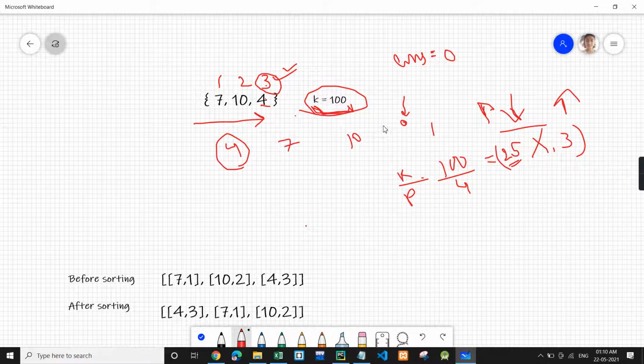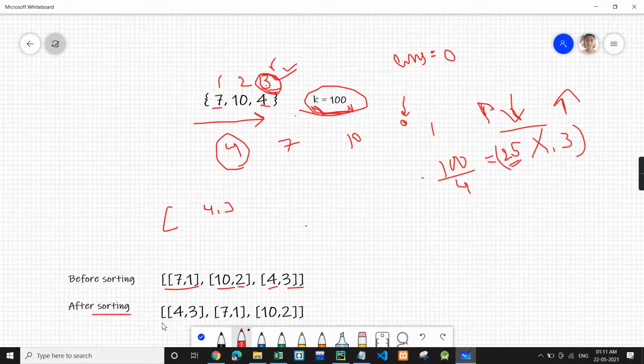Let's go through the algorithm first, but before that, after sorting, we will also lose the day. So we need to make a list in which we first store the price, and after that we store the day. I have made this list: 7 is on day 1, 10 is on day 2, and 4 is on day 3.